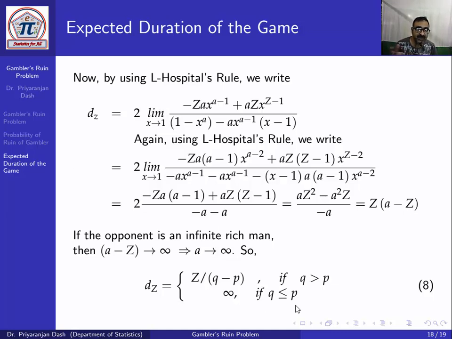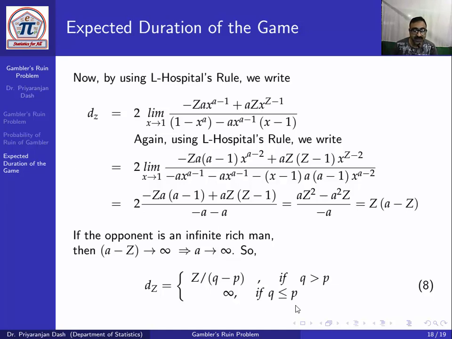So the opponent being infinitely rich means a minus z tends to infinity, so the total money of the game, a, also tends to infinity. Using a tends to infinity, we get d_z equal to z by (q minus p) if q is greater than p, and infinite if q is less than or equal to p.